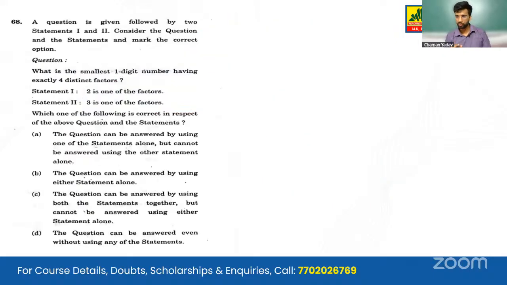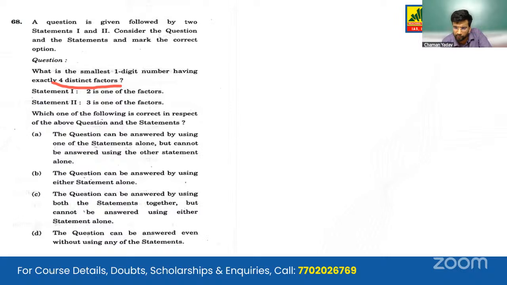So now moving to some long questions, I would say reading-wise long questions. I don't think we'll be needing much time in solving these questions. The question is given and it is followed by 2 statements, and we need to know whether the statements make sense and whether we are able to answer this question without the statements or with the statements. We'll see. What is the smallest one-digit number having exactly 4 distinct factors?